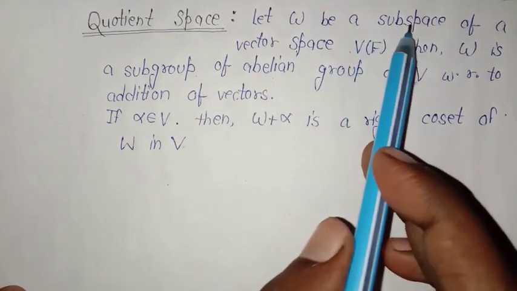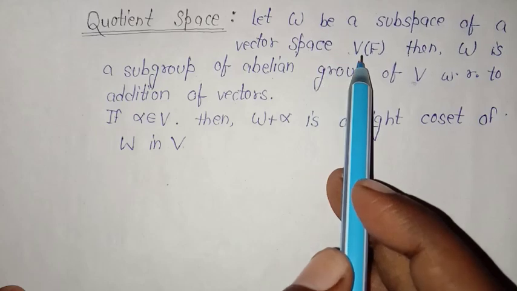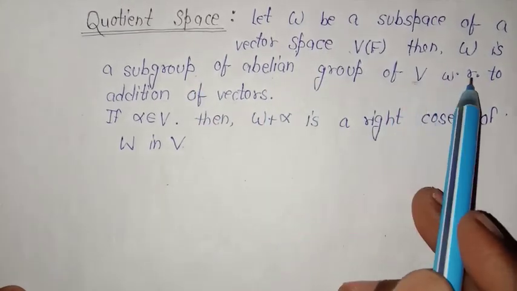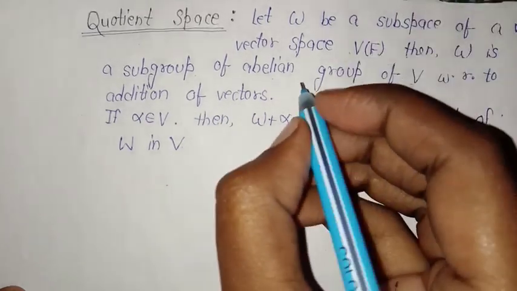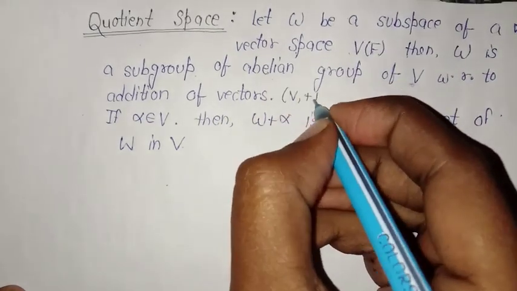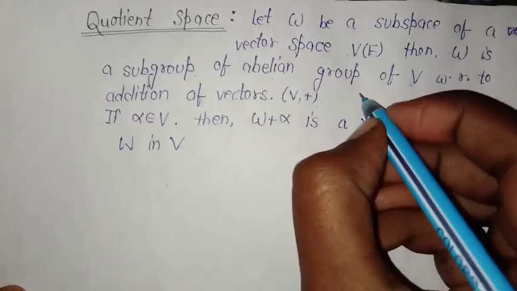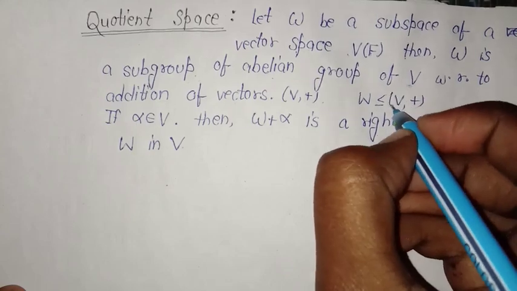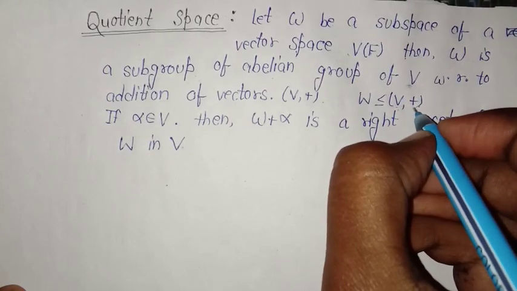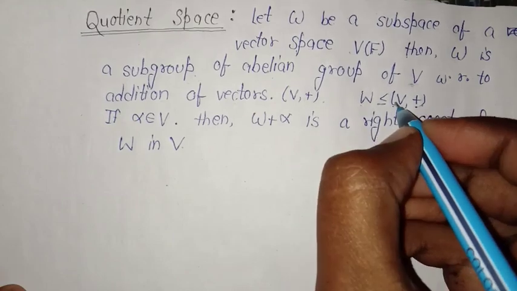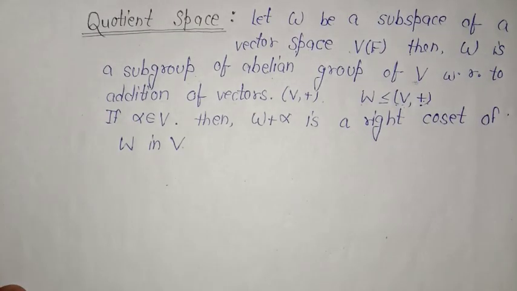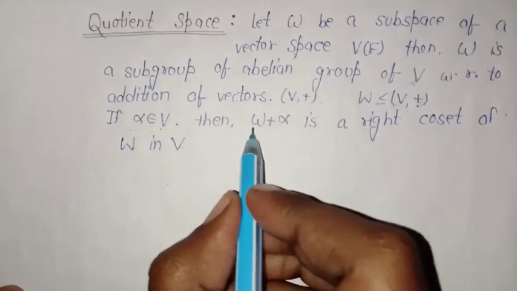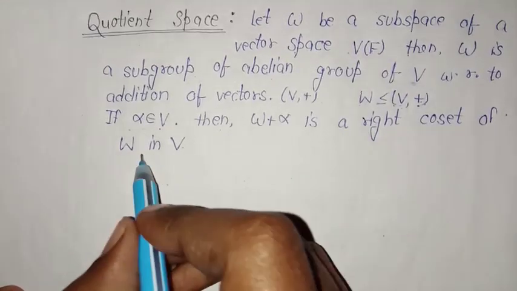So let W be a subspace of the vector space V over F. Then W is a subgroup of the abelian group V with respect to addition of vectors, that is (V, +). So we have a subgroup W of the vector space V with respect to addition. This forms an abelian group. Moreover, W is a subgroup of this vector space, and let alpha be an element of the vector space V. Then W plus alpha is a right coset of W in V.